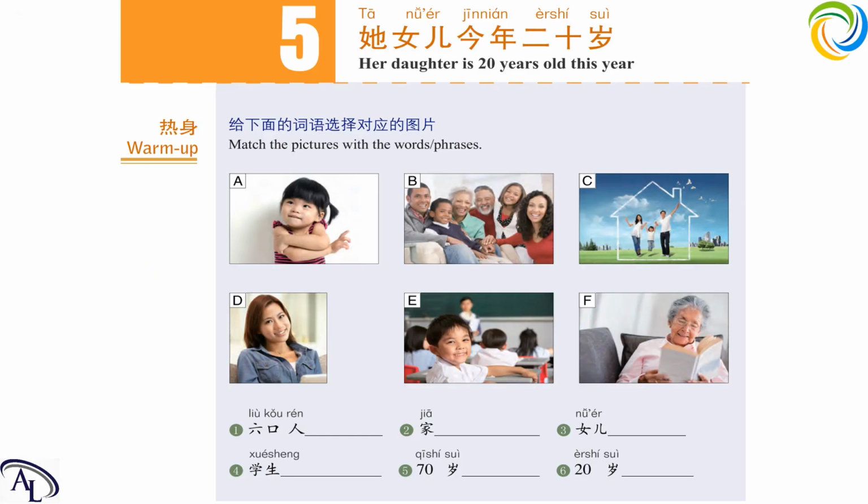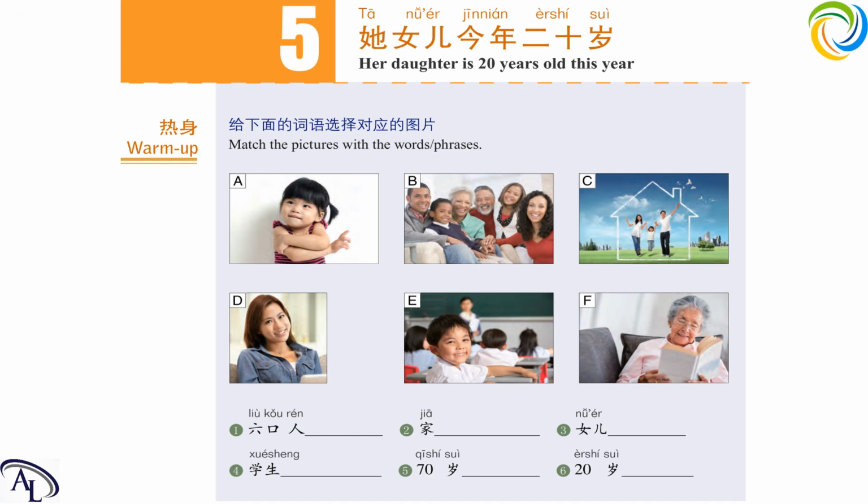Today you are going to learn lesson 5, 第五课, which is 她女儿今年20岁. It means her daughter is 20 years old this year. Now let's move on to our first part, warming up. We can see there are two groups of things here. One group is pictures and one group is new words. And now let's first focus on the new words.